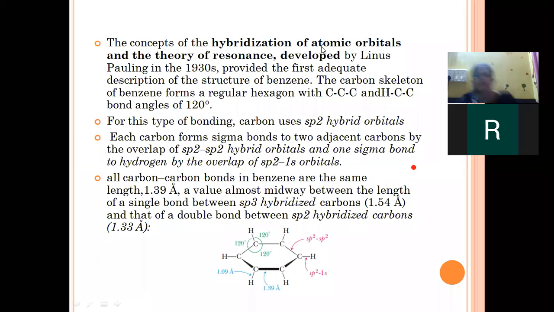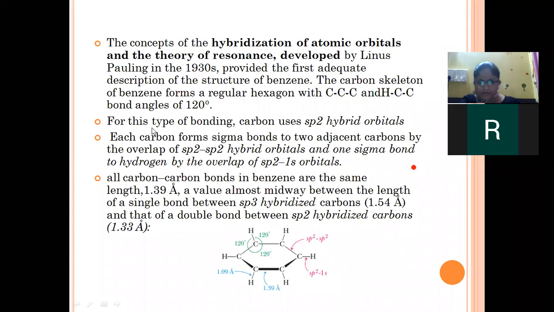The concept of hybridization of atomic orbitals and the theory of resonance, developed by Linus Pauling in 1930, provided the first adequate description of the benzene molecule. Each carbon atom is bonded to two carbon atoms and one hydrogen atom, as in the case of ethylene, so the bond angle in both cases is 120 degrees.